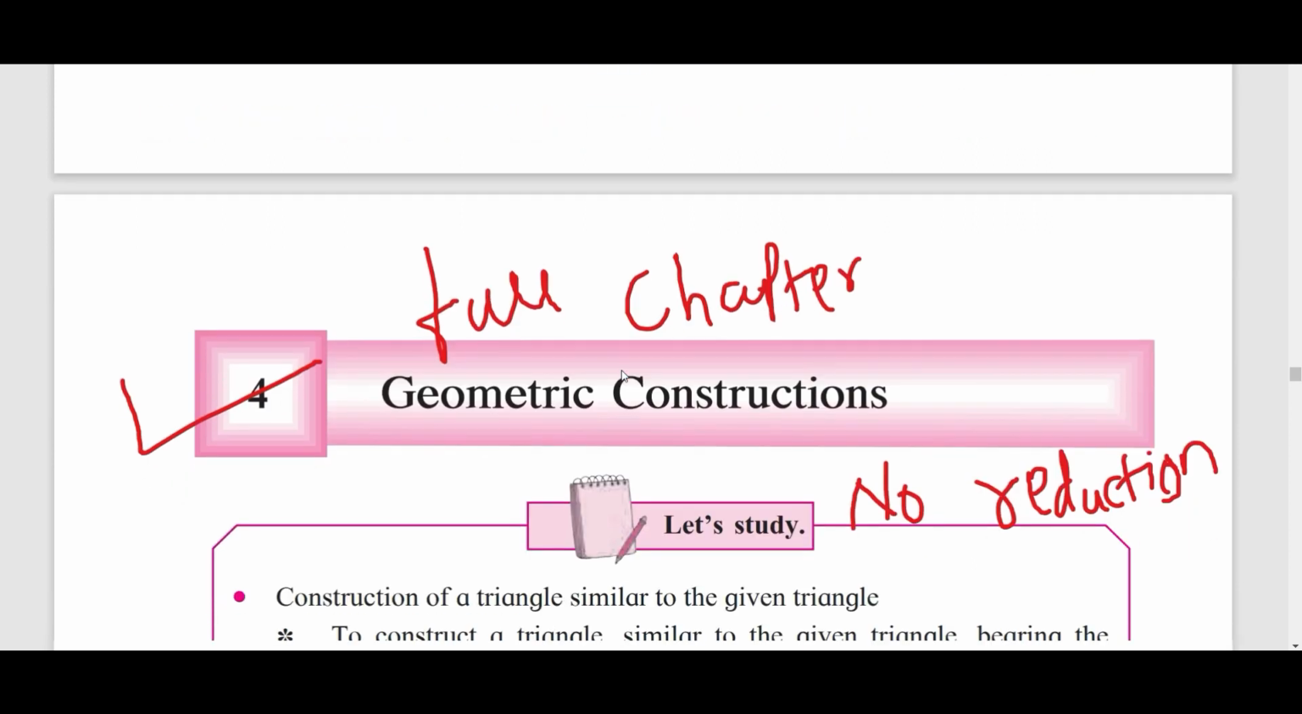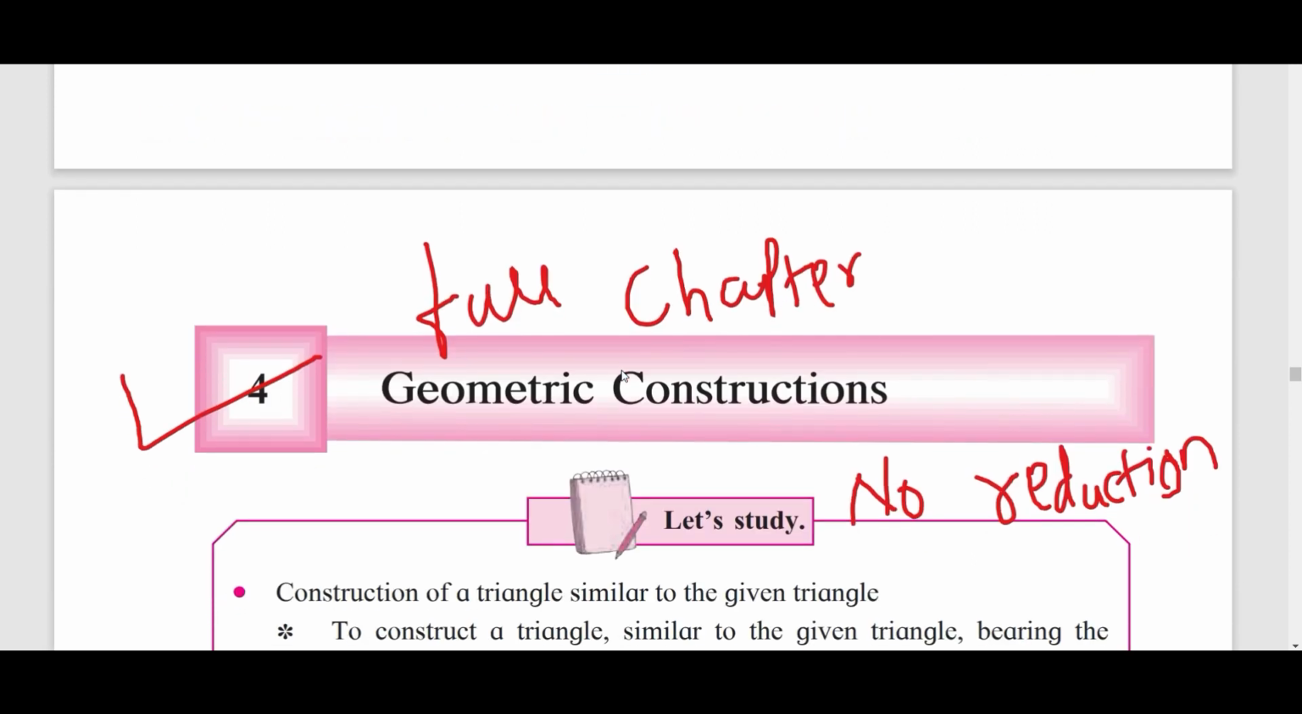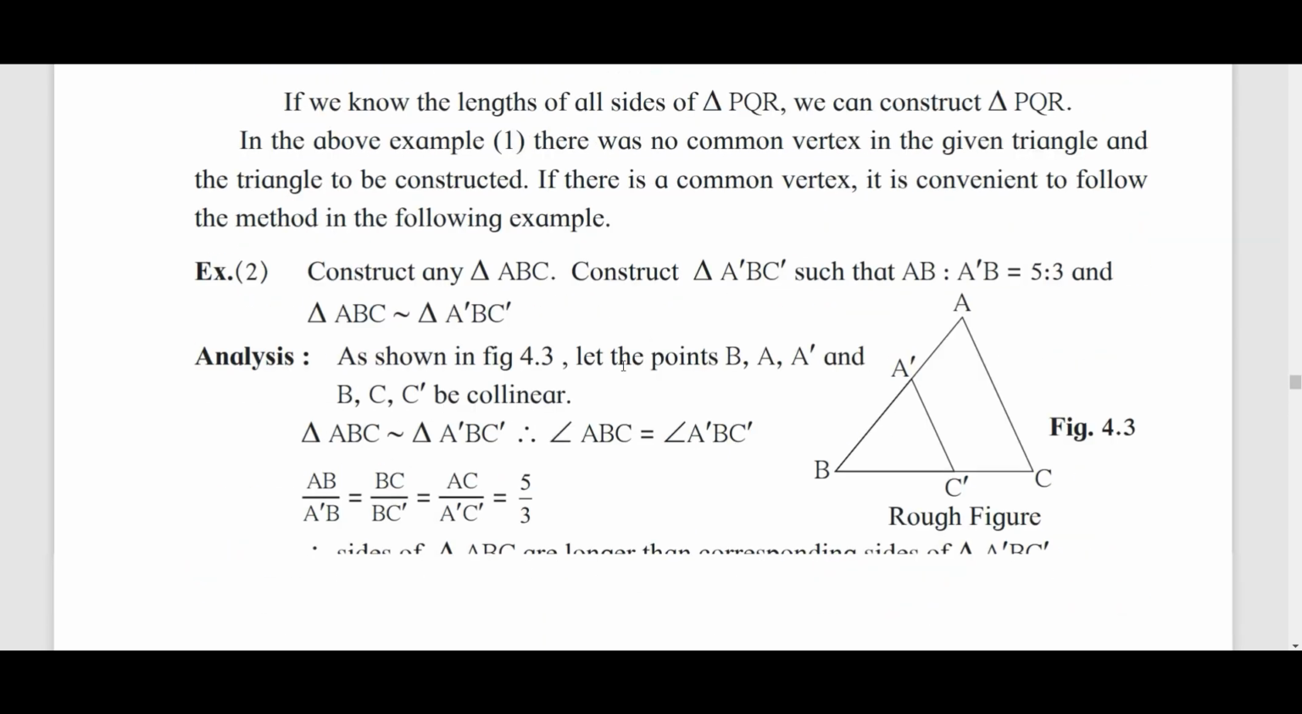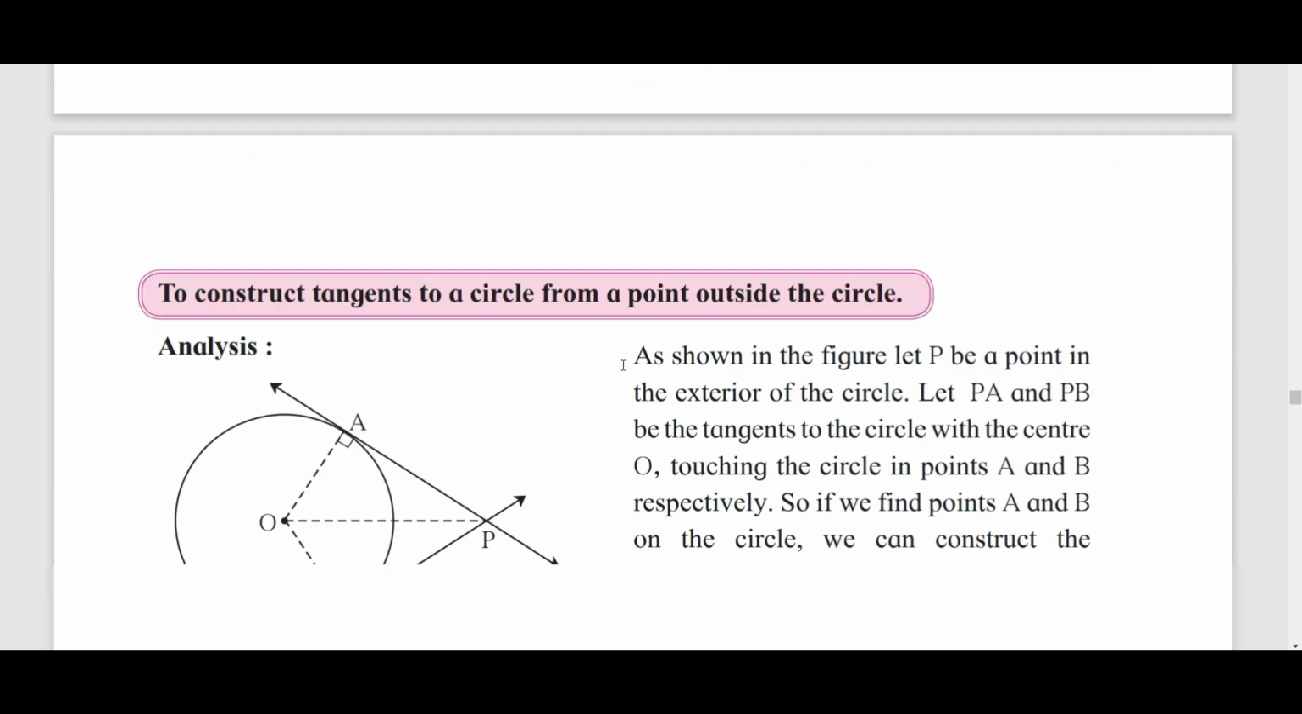Now chapter number 4, that is geometry construction. From geometry construction, it's great news, nothing has been reduced. That whole chapter you have to solve as it is, all the examples, all the practice set and the problem set you have to perform as it is. There is no reduction from chapter number 4. Got it? So coming directly to chapter number 5.